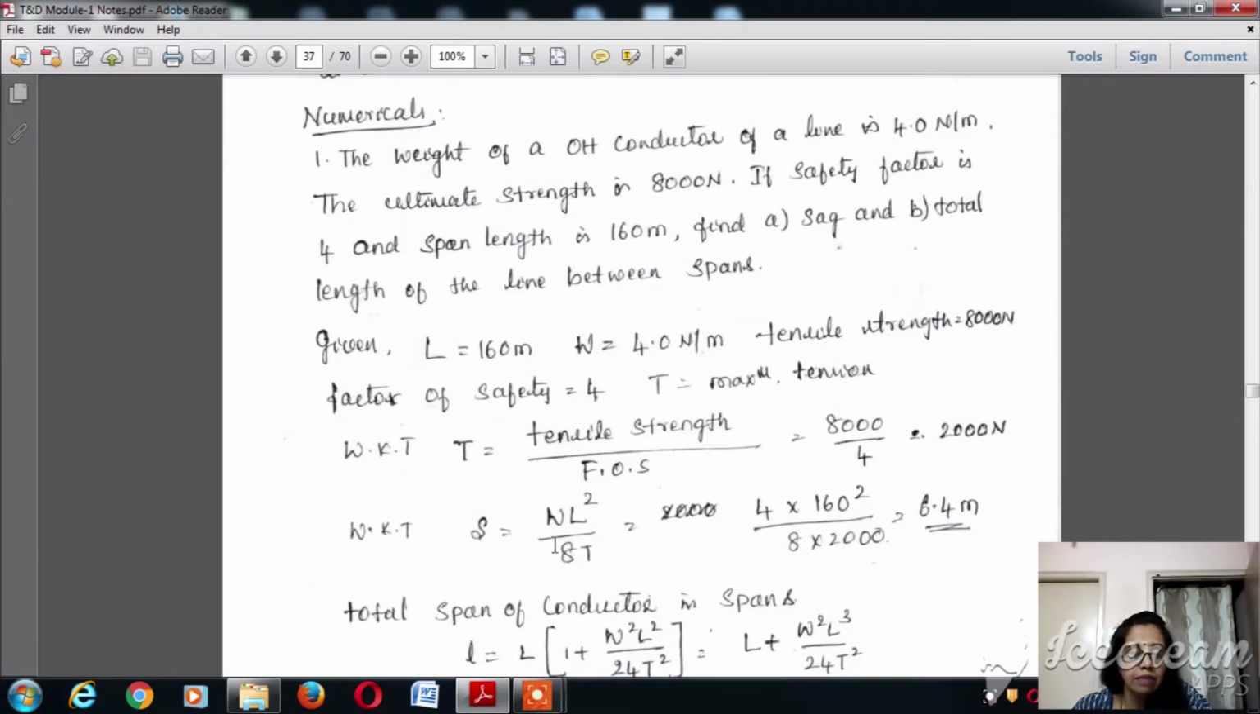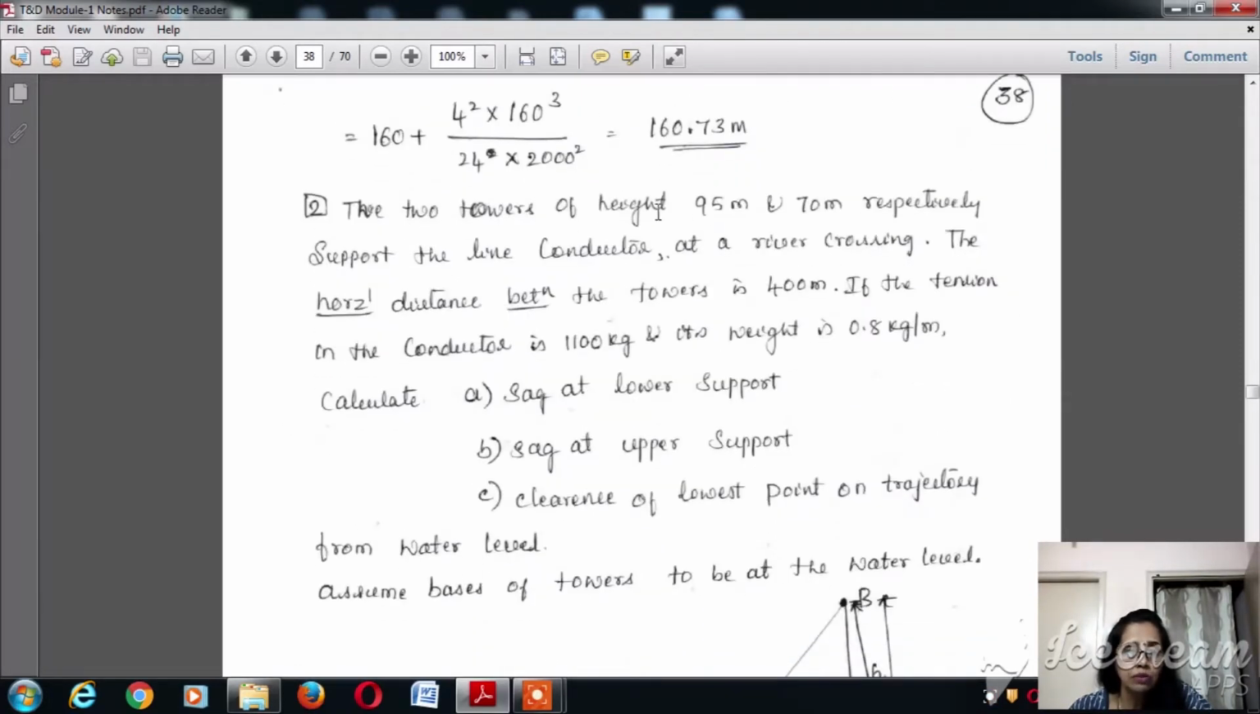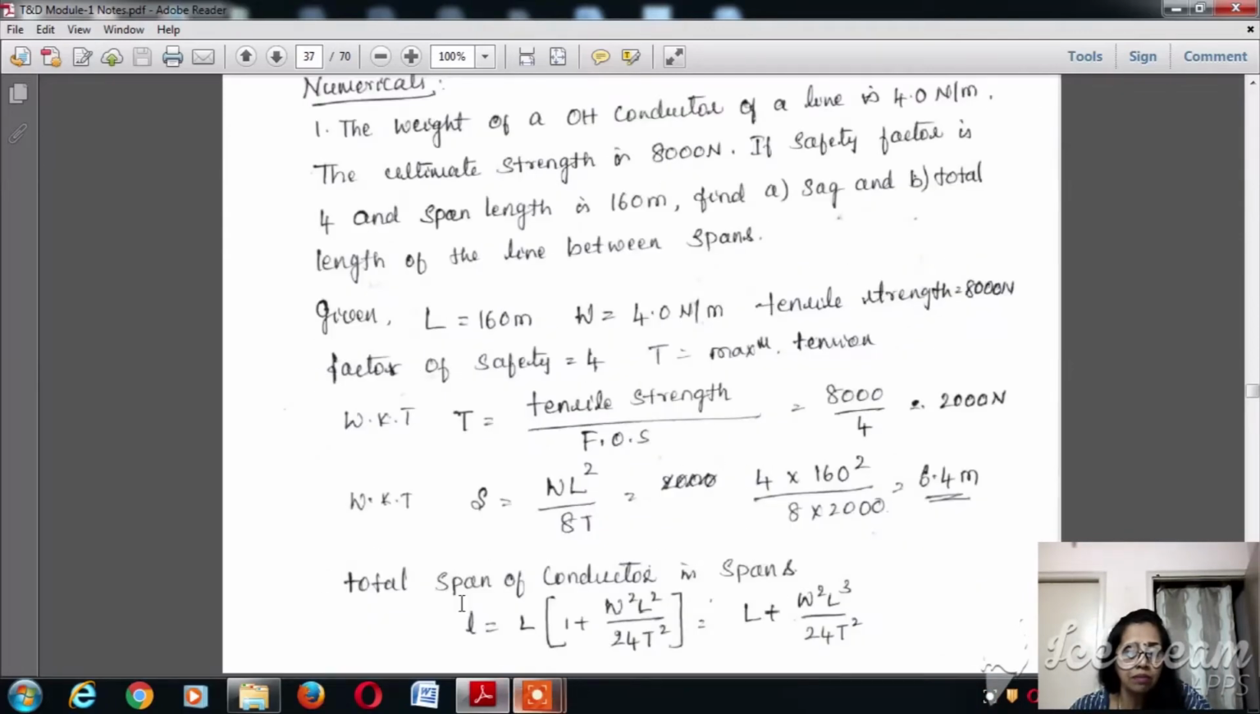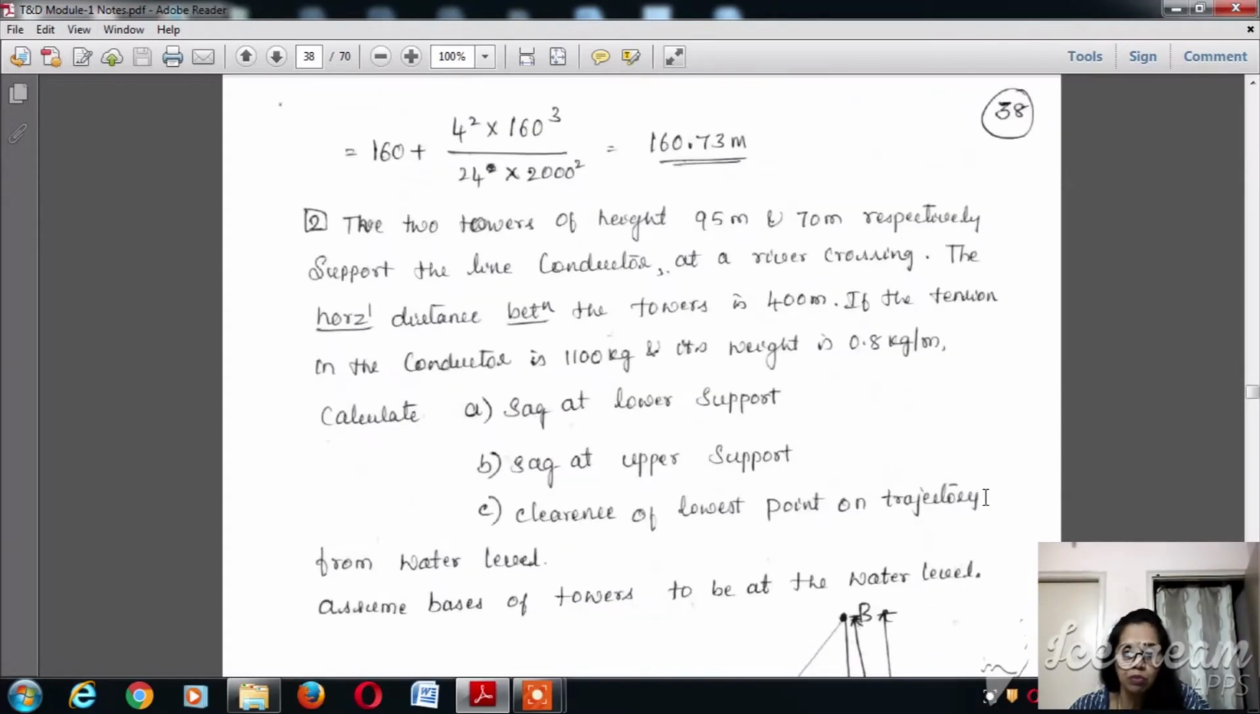Sag can be calculated by using the formula WL square divided by 8T. But to know what is T, we need to use the formula for the tensile strength and the factor of safety. T is nothing but equal to the tensile strength divided by the factor of safety. So it is 8000 divided by 4, that is equal to 2000. Using the formula we can calculate the sag. Then sag is calculated with W into L square divided by 8T, then it works out to be 6.4 meter.